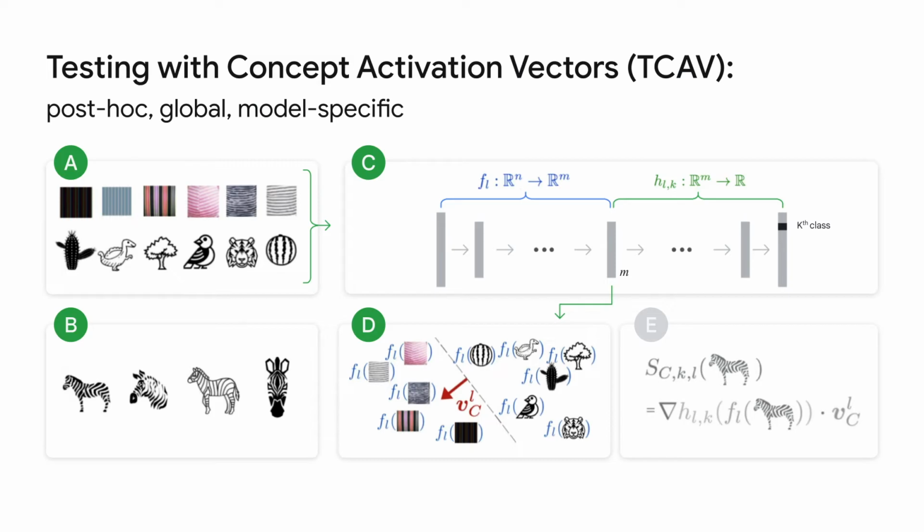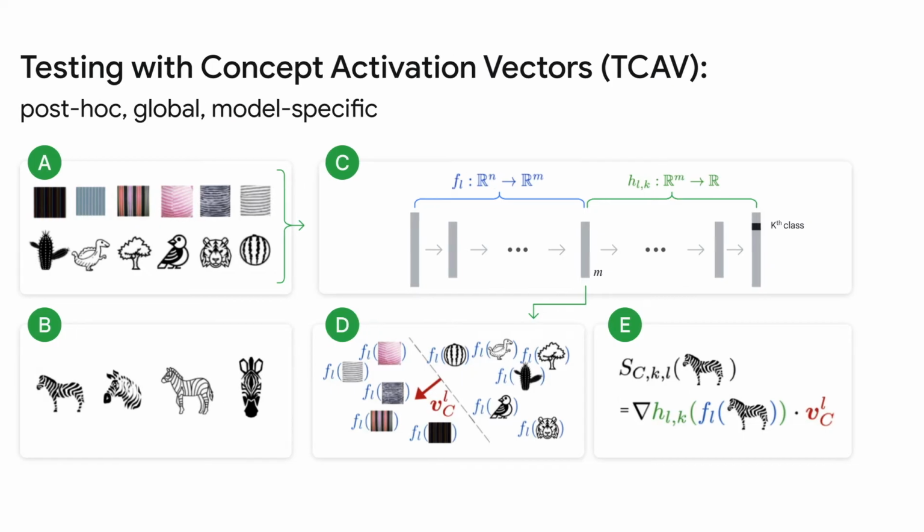The concept activation vector is the vector perpendicular to the classification boundary and represented by the red arrow. For the class of interest, zebras, use the directional derivative to quantify the model's sensitivity to the concept. By following these steps, TCAV enables the computation of concept attribution for a wide range of concepts, providing valuable insights into how machine learning models rely on these concepts for making predictions. TCAV is also useful for fairness testing purposes, such as ensuring that a class of CEO doesn't have a stronger concept attribution for male concepts over female concepts.